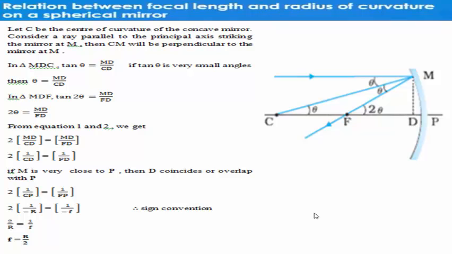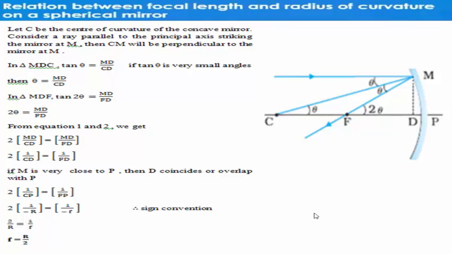From equation 1, that is theta equals MD divided by CD, and from equation 2, that is 2 theta equals MD divided by FD, we get 2 multiplied by MD divided by CD equals MD divided by FD. Then MD cancels out. You get 2 multiplied by 1 divided by CD equals 1 divided by FD.